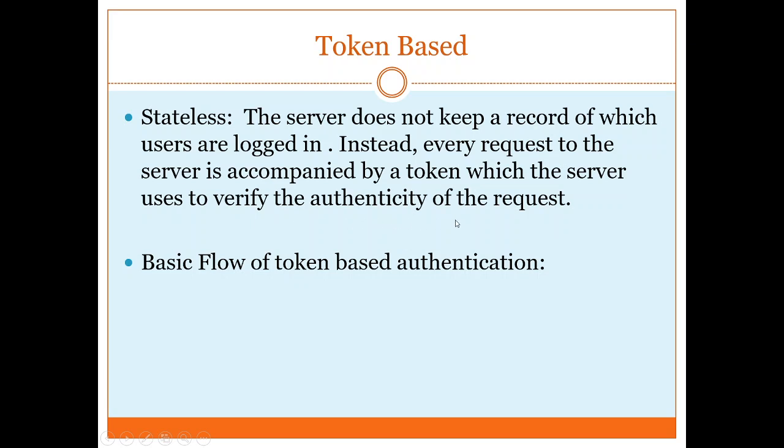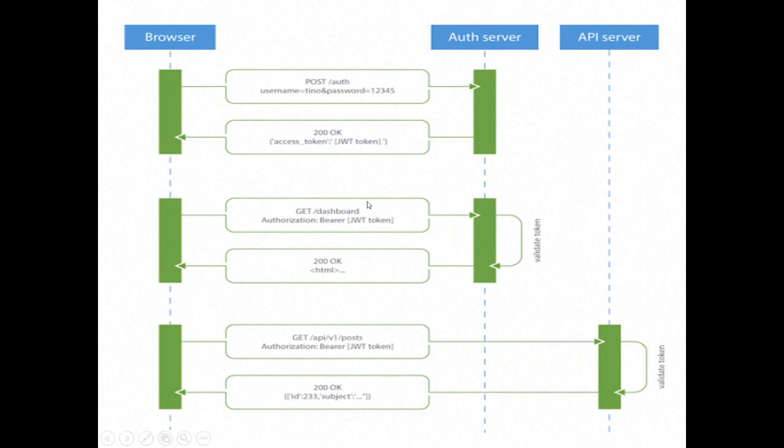If we want to see the basic flow, first the user's browser will send a username and password. We will authenticate that username and password using Passport or without Passport. We can use Passport for this, or we can use a simple mechanism of username, basic authentication mechanism here.